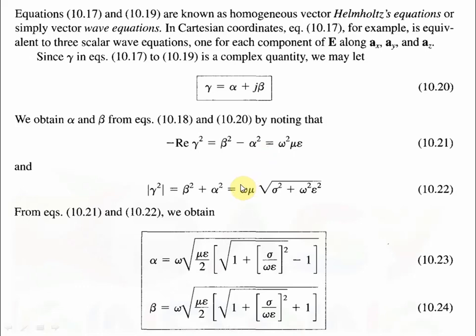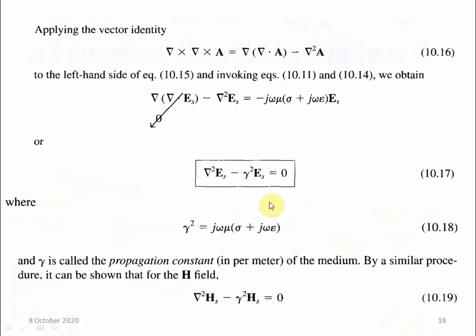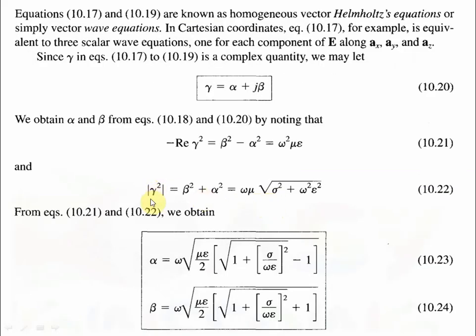So minus omega square mu epsilon equal to what? Beta square minus alpha square. And if we talk of the magnitude of gamma square, that can be written as beta square plus alpha square. How have we written this? Because if you have some idea of complex numbers, then you can separate the real and imaginary parts from this equation.